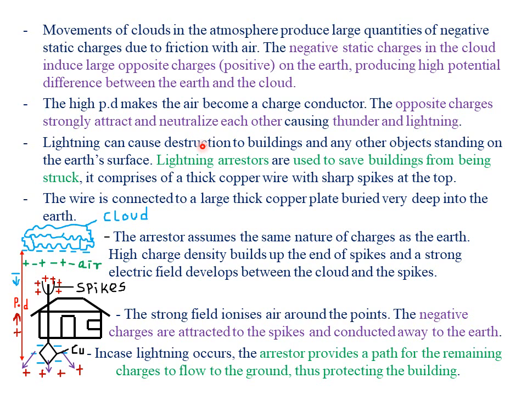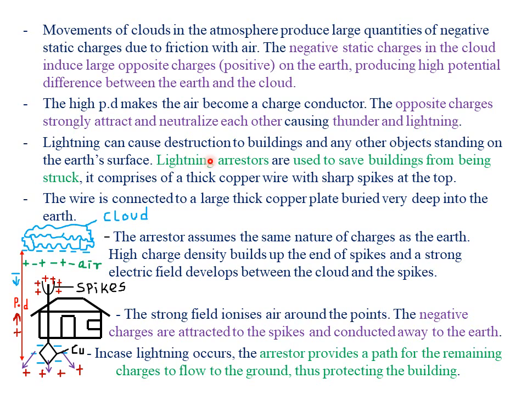Even buildings are usually destroyed. So any material that conducts the charges or electricity will be struck by thunder and lightning. And that is the reason why you will be advised not to walk outside when it is raining, or not to walk barefooted when it is raining. But you'll be advised maybe to wear some gumboots or any rubber shoes, because remember, rubber is a poor conductor of